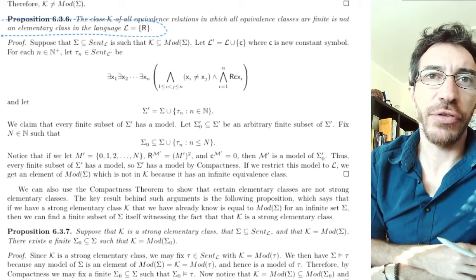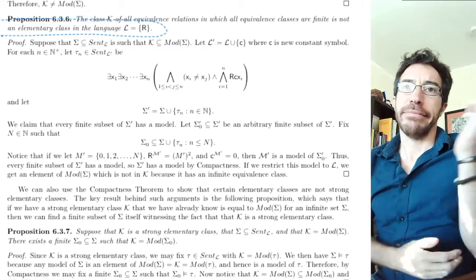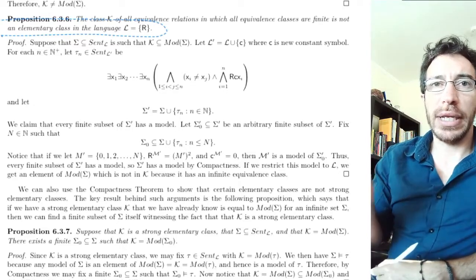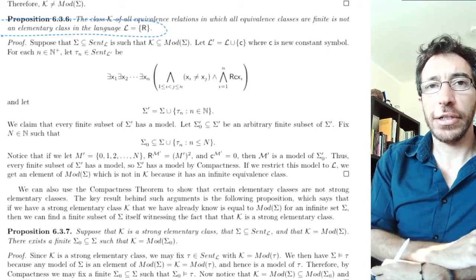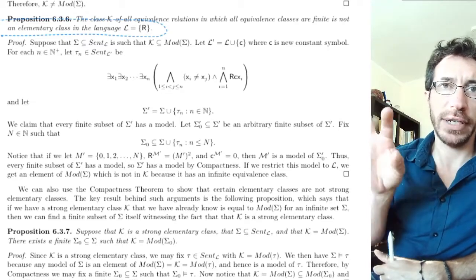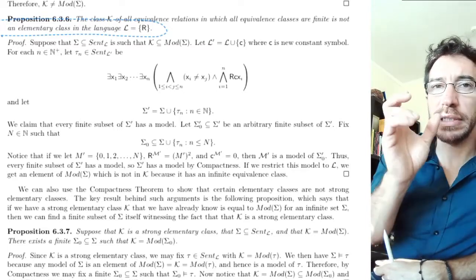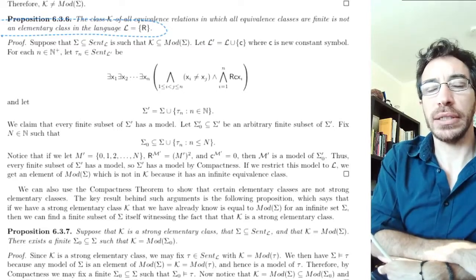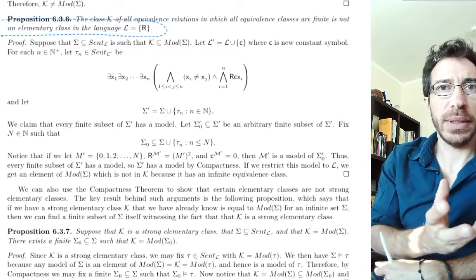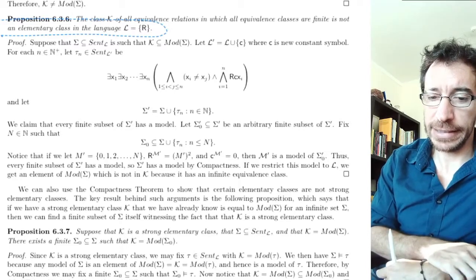elementary class, if you look back, he uses a different notation than Enderton's. Elementary class for him means there exists a set of formulas that axiomatize a class, not necessarily finite. He calls them strongly elementary when there's a finite one. While for Enderton, elementary means there's a finite set of formulas axiomatizing the class, and the other ones are called widely elementary, the ones where you allow infinite classes like this.